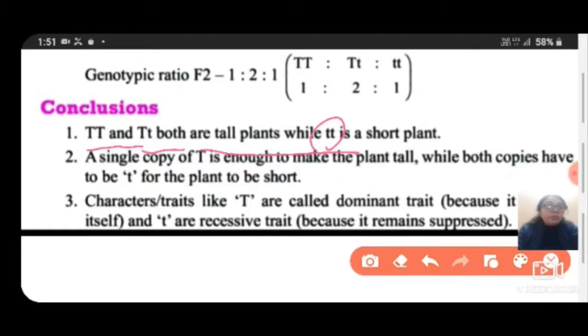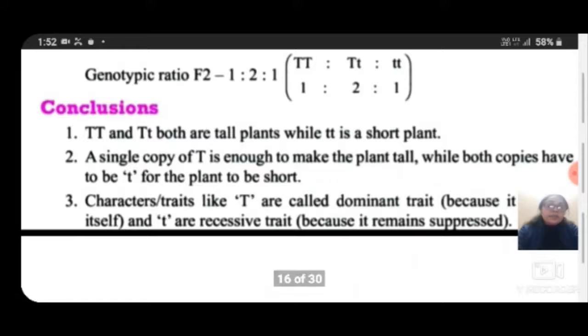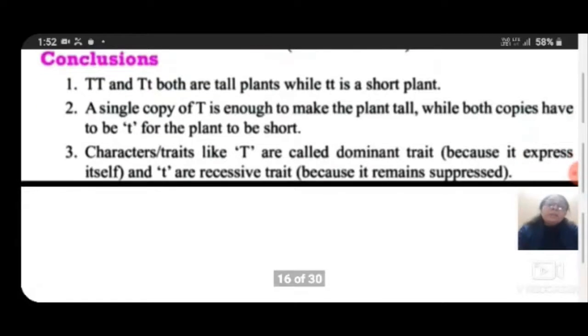A single copy of T is enough to make the plant tall, while both copies have to be small t for the plant to be short. Characters like capital T are called dominant traits because they express themselves, and small t is a recessive trait because it remains suppressed. So students, these are the conclusions of the monohybrid cross.